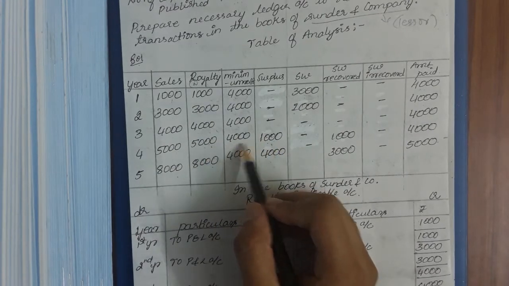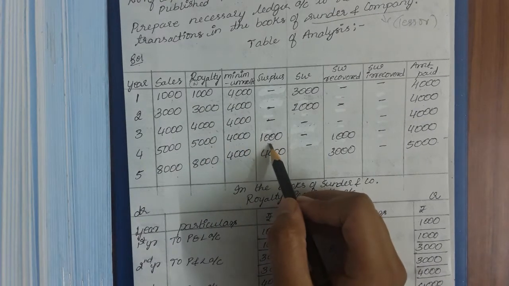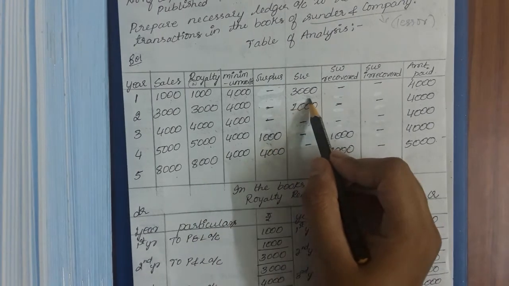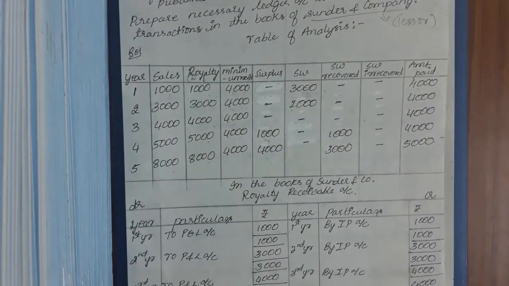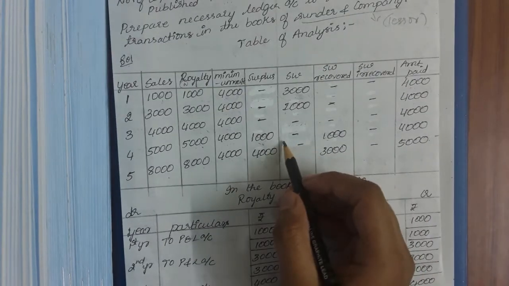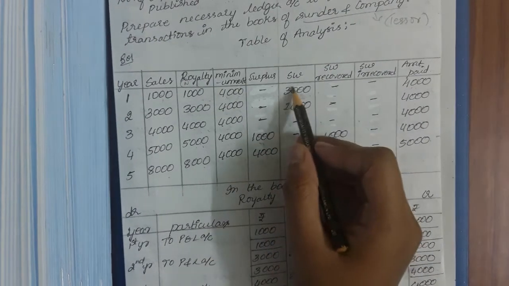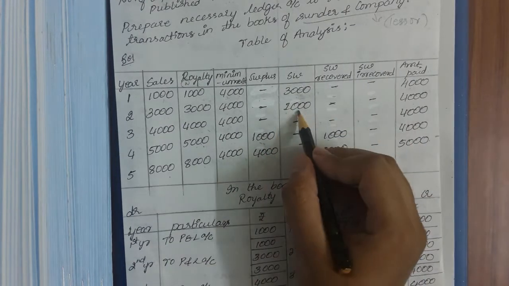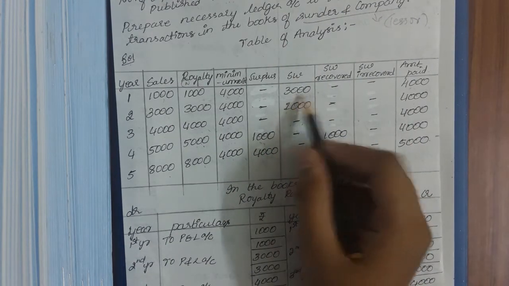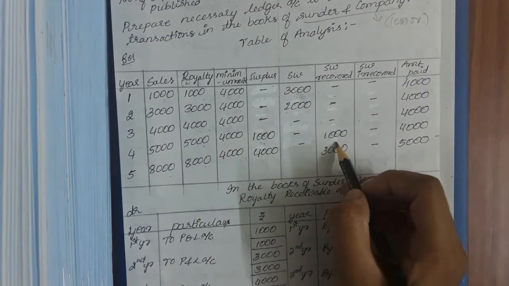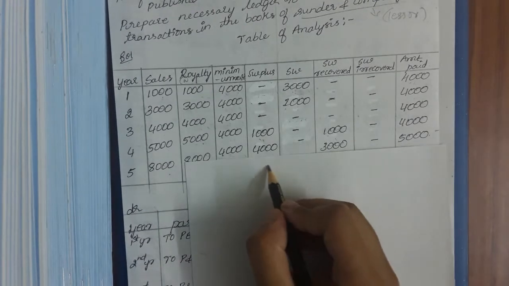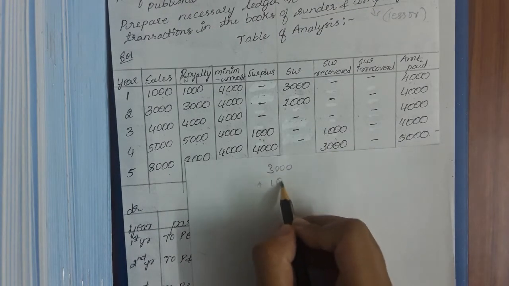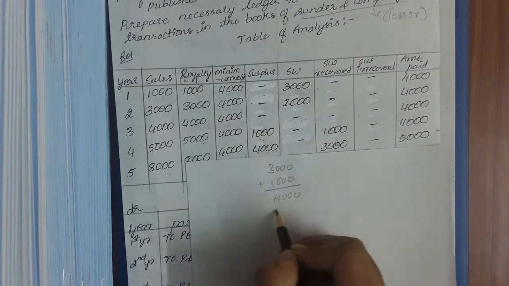5,000 minus 4,000, 1,000 is surplus. By using this 1,000 surplus, we need to write off whatever the short workings is there. Who is writing off? We are preparing the books of lessee. With the use of this only, in the books of lessor also we will be doing. Done. So now there is a 3,000 and totally 4,000 of short workings is there. So out of 3,000, I will be recovering 1,000 rupees. So the short workings was 3,000 plus 1,000, so now the total short workings is 4,000 rupees.